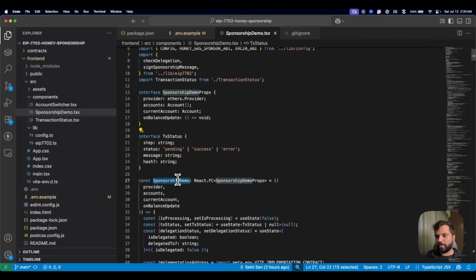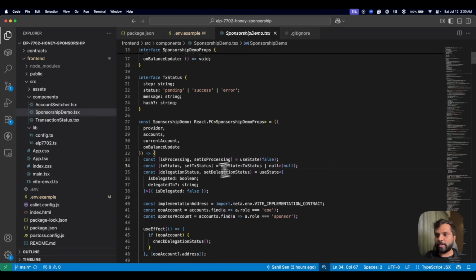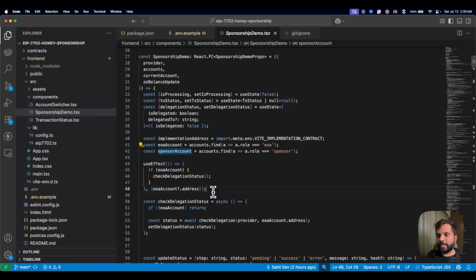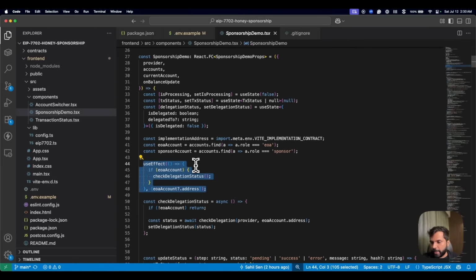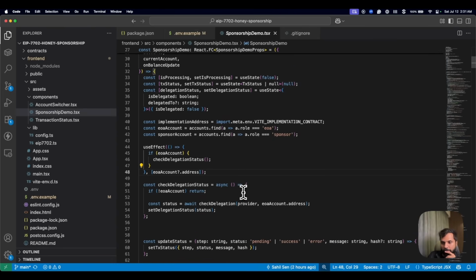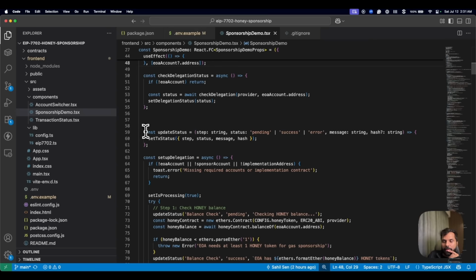Then we have the function SponsorshipDemo, where we first have component state management over here. We are getting the implementation contract addresses. We are getting the EOA address, the sponsorship account address. Then we are checking the delegation status, if the EOA has delegated to the smart contract or not. This is run when the component is mounted or the EOA address changes. We basically check if the EOA has the EIP-7702 delegated contract code or not. And then we have a function to update transaction status.